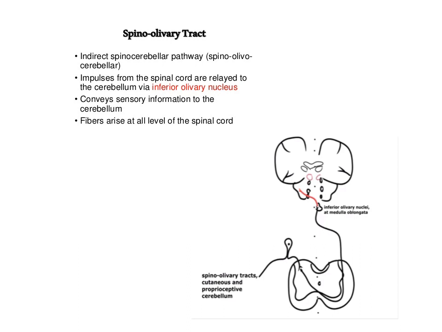The axons end by synapsing on the third order neurons in the inferior olivary nucleus of the medulla oblongata. Now they end in the medulla oblongata. Axons of the third order neurons cross the midline and enter the cerebellum through the inferior cerebellar peduncle. The spino-olivary tract conveys information to the cerebellum from the cutaneous and proprioceptive organs.